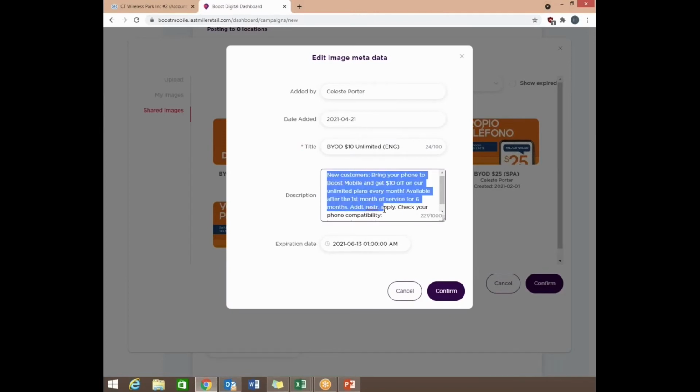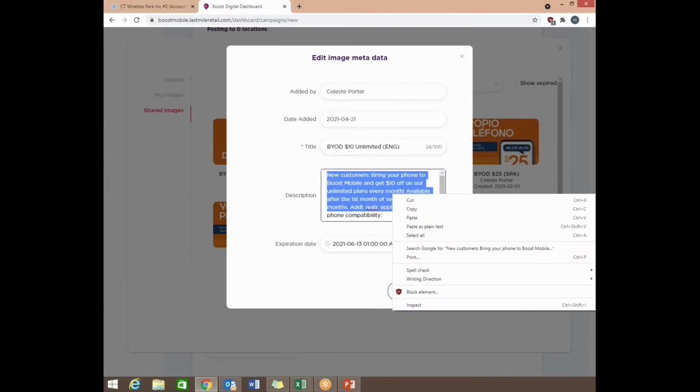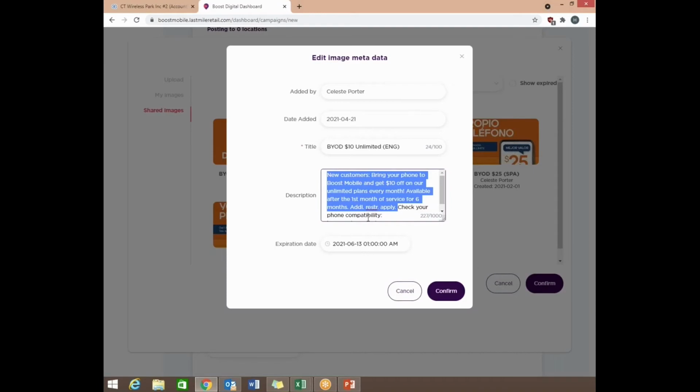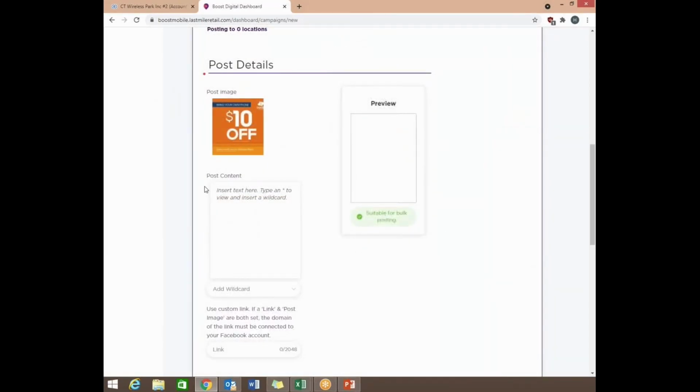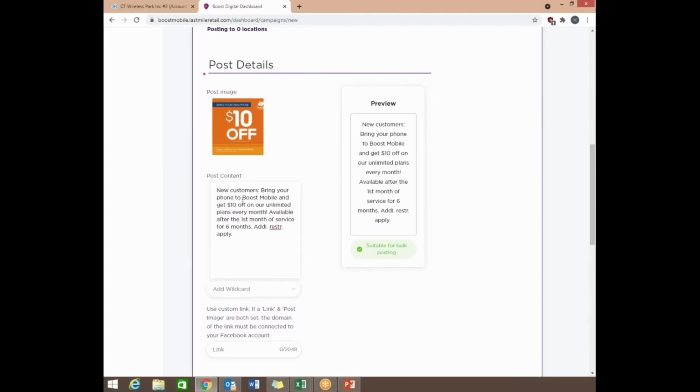So let's go ahead and do that. Just want to highlight it and then copy it. Once we're happy, we're just going to hit confirm or cancel. Make sure it's selected and then hit confirm. So as you can see here now we have the image for our post, and right under it is where we can actually put the content of the description. Since we copied it, all we simply have to do is hit paste.